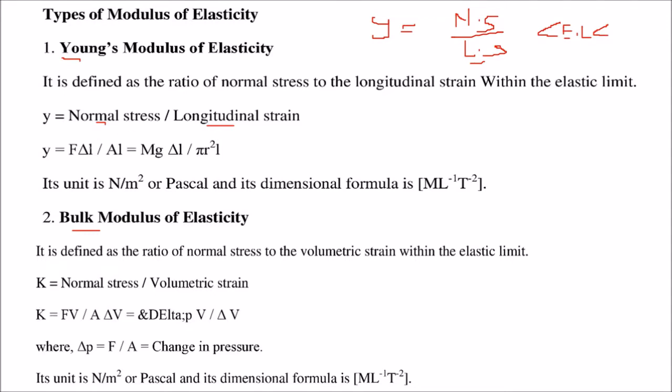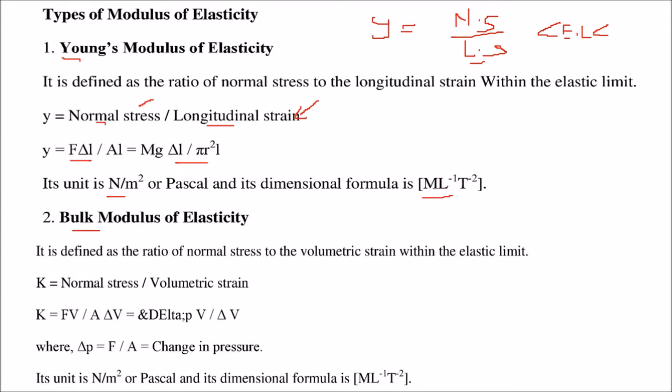Normal stress can be given by F into delta L, and this is of course A into L, which gives you this expression. The unit is, because we know that stress has the unit Newton per meter square, which is Pascal. Strain is a dimensionless quantity, so the dimension formula is ML^-1 T^-2.